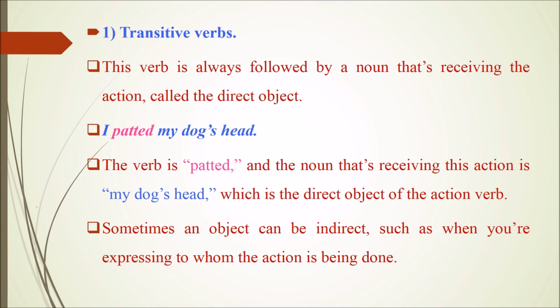Here, the verb is patted and the noun that's receiving this action is my dog's head, which is the direct object of the action verb. Sometimes an object can be indirect, such as when you are expressing to whom the action is being done.